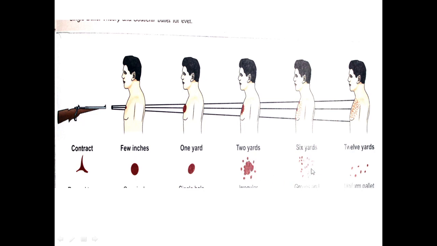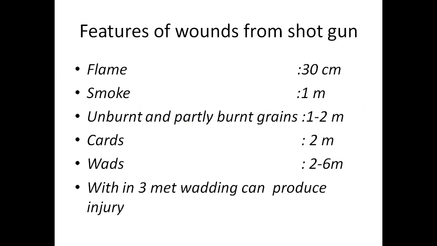At 6 ends it is the spreading of the pellets in a 6 inch area. 6 ends at 6 inches area, 4 ends 4 inches area, 8 ends 8 inches area. That was the old rule. But you know the choking. Because of choking, that rule is modified. Then at 12 ends you will find the spreading of the pellets about a 12-inch area. The details we will cover again. Now again we will be covering the details.